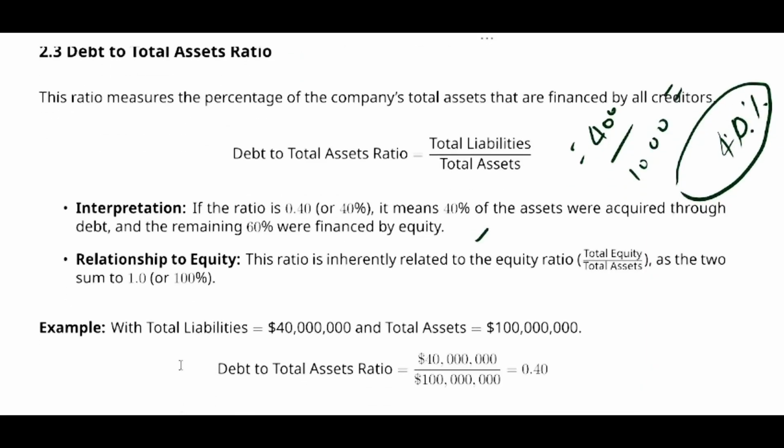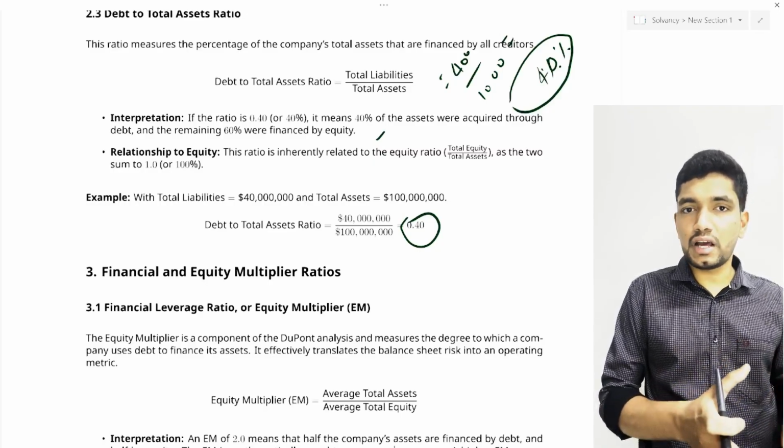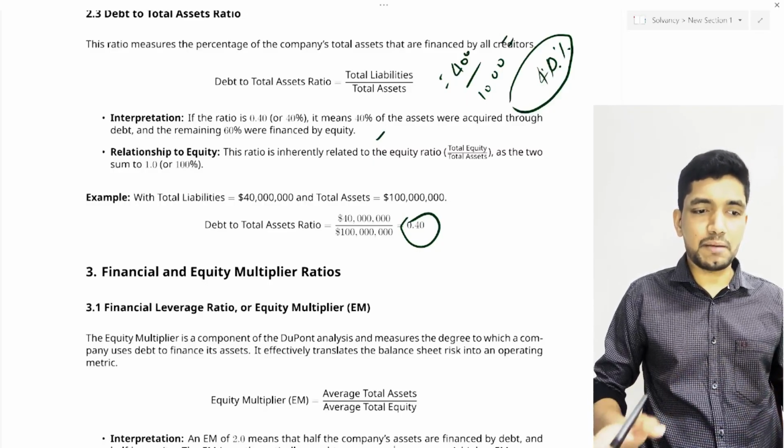You can see the same example here. Here it is 40 million and 100 million. So the debt to asset ratio is 0.4 or 40%. As we said, this indicates that 40% of the total company's assets is financed by debt or total liabilities, and the remaining 60% is financed through equity financing or equity capital.